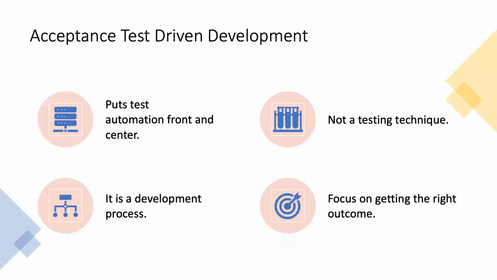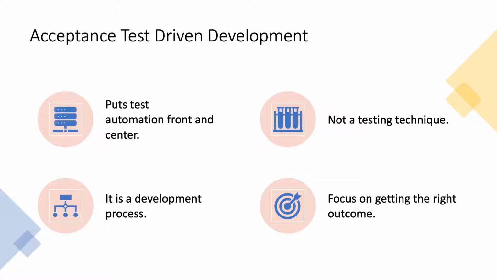Now, acceptance test-driven development puts test automation front and center. This is kind of a shift left approach where you get your automation into the beginning and the middle of the project rather than developing your automation test suites after the development. So this is one thing.